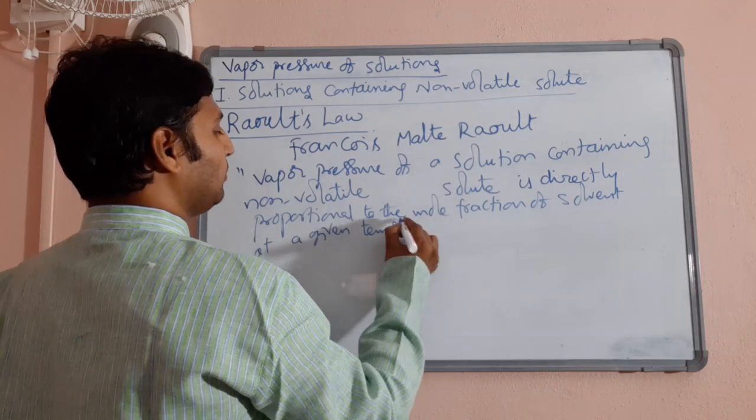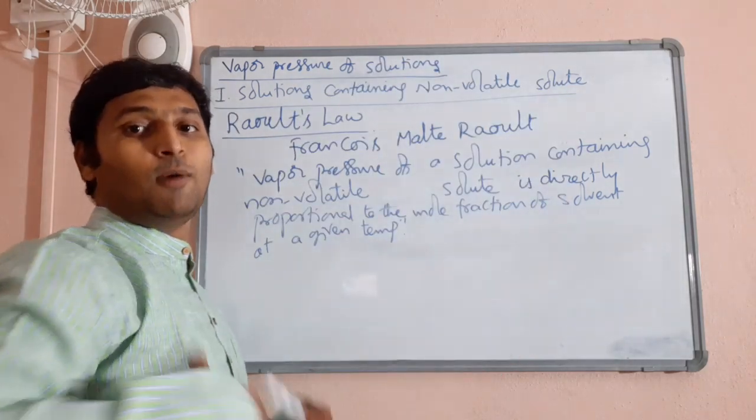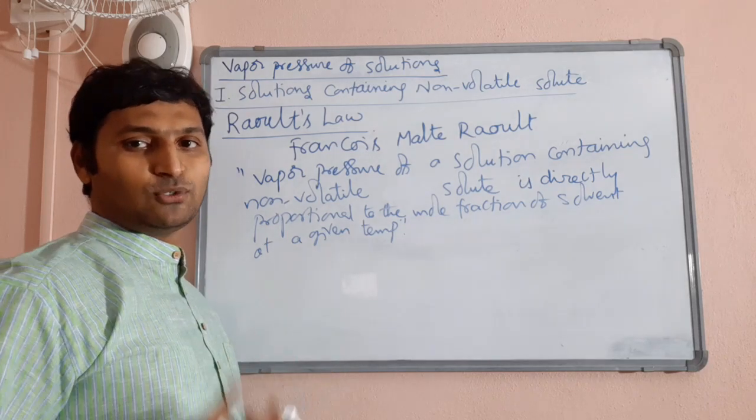Obviously, we will be talking about a constant temperature. So the greater the mole fraction of solvent, the more vapor pressure exhibited by that solution, because solute is trying to reduce the vapor pressure.